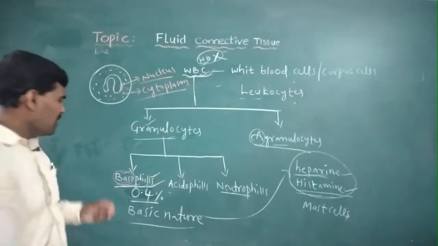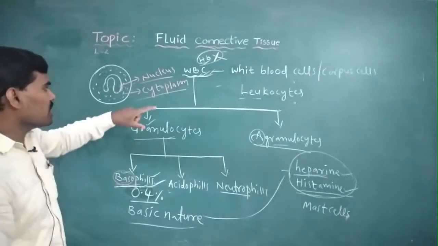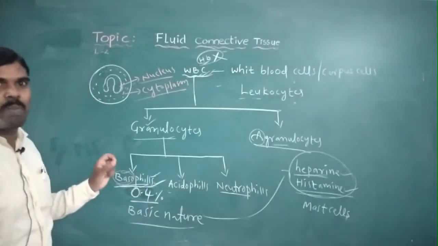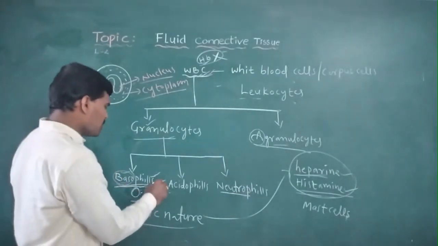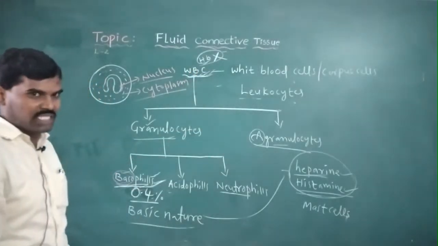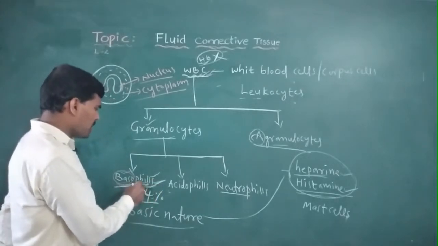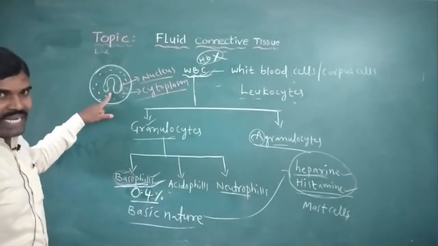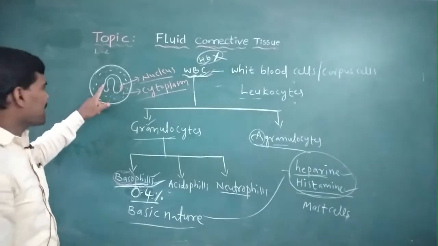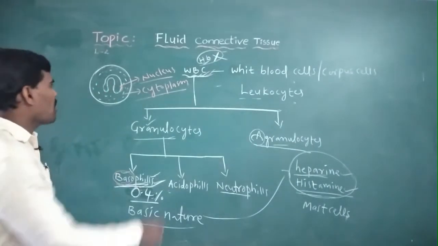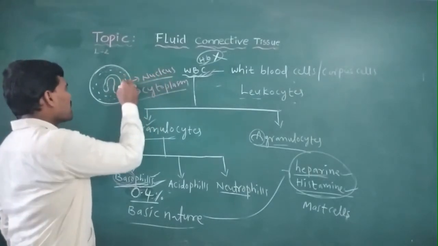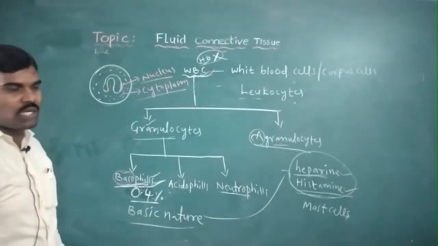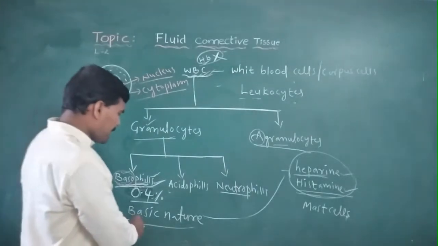Once again, listen here. Basophils are part of the granulocytes, and the first granulocyte is the basophil. Basophils are 0.4% of the total WBCs, or leukocytes. The nucleus is divided into two irregular lobes, because of small and large sizes, and the cytoplasm contains granules. Basophils have a basic nature.